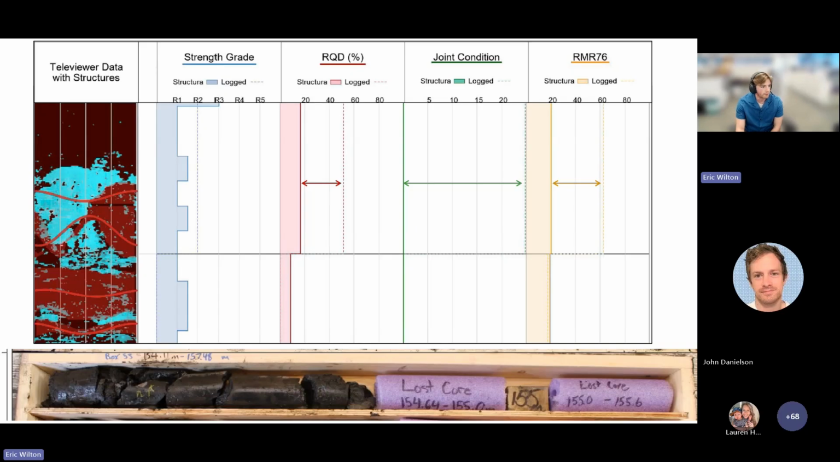Again, one other way that this can really help with validating and reviewing traditionally gathered field logging data, we can see again a huge discrepancy, but this time across RQD, joint condition, and RMR. And if we look, we can see in the core photos that there's actually a series of lost core around this interval. And so maybe the logger, when they were in the field, didn't place the lost core correctly within the run, or they should have broken it out further. It's hard to say the exact cause of this discrepancy, but it's likely attributed to this lost core.